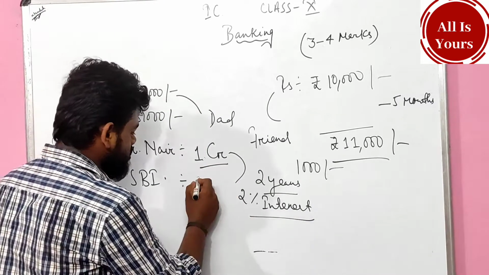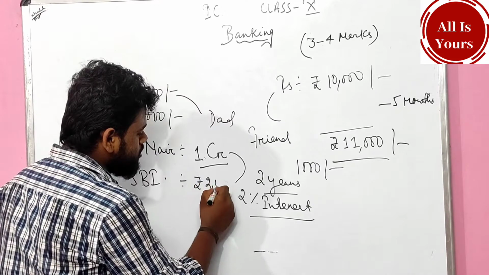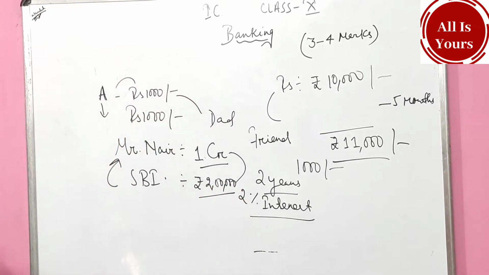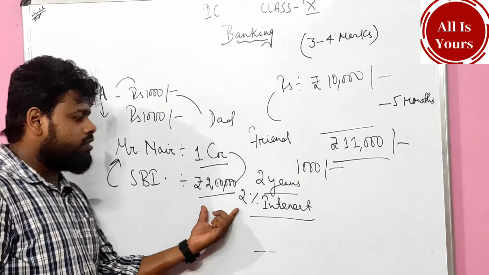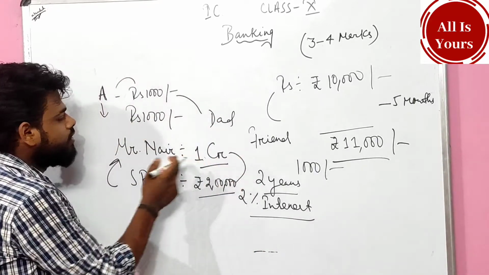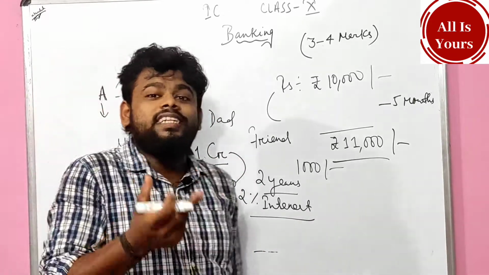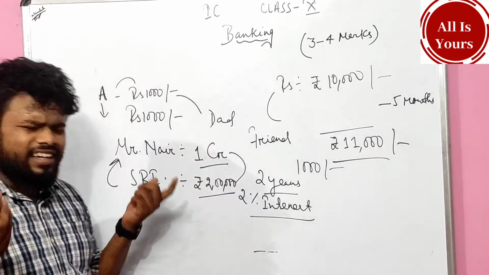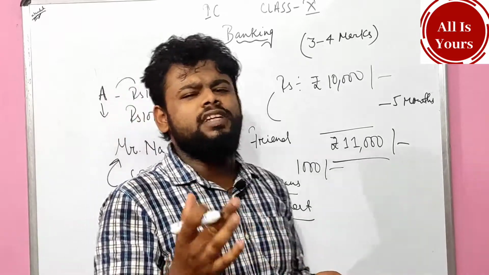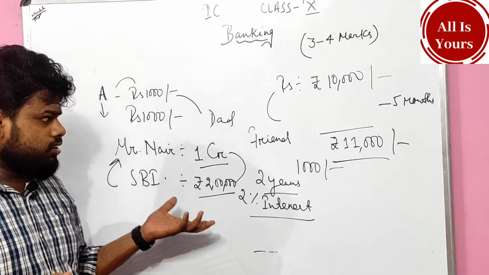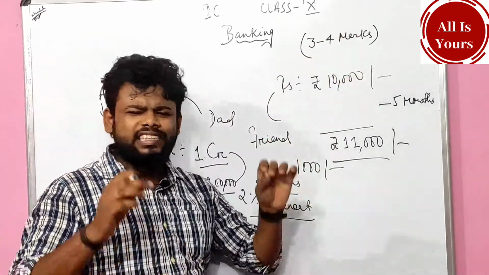That is 2 lakh rupees. That means 2 lakh rupees is the interest, which the bank has given to Mr. Nair. This is all about banking only. Nothing more. It's a very interesting topic as well as very important, and a mark fetching topic. 3 to 4 marks you can easily get.